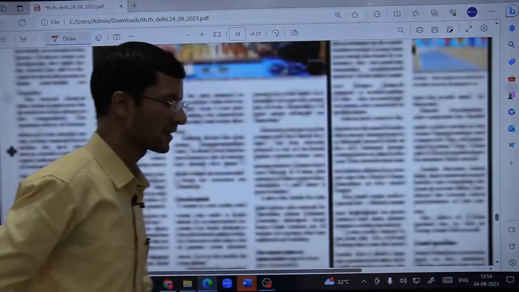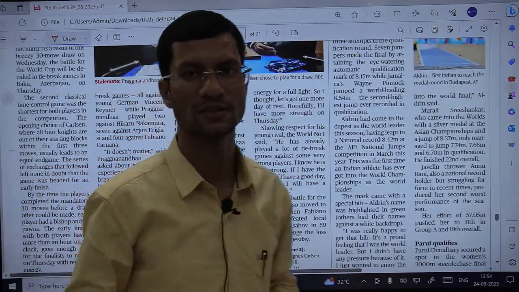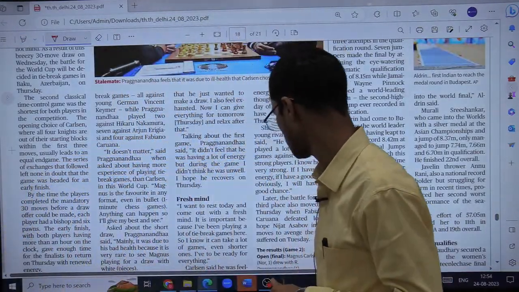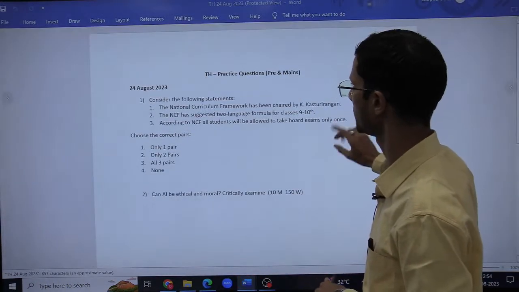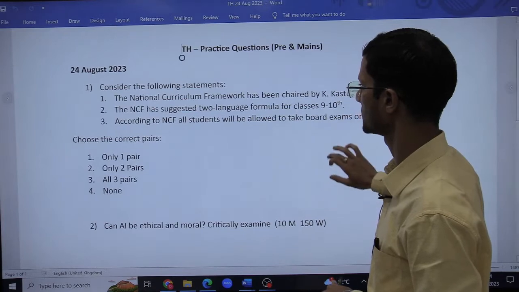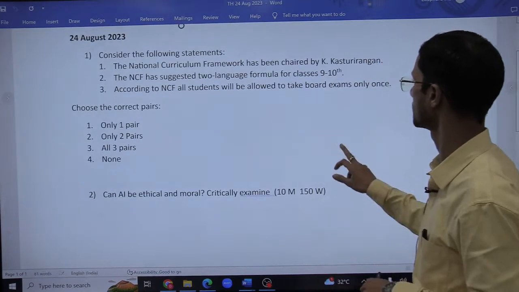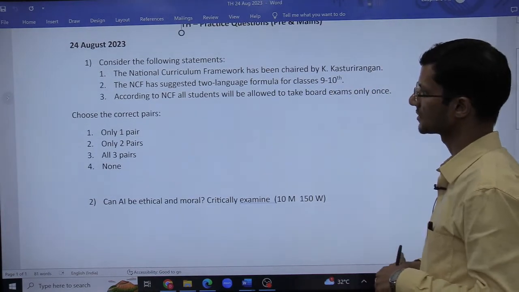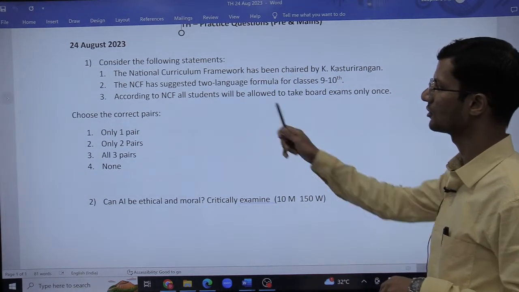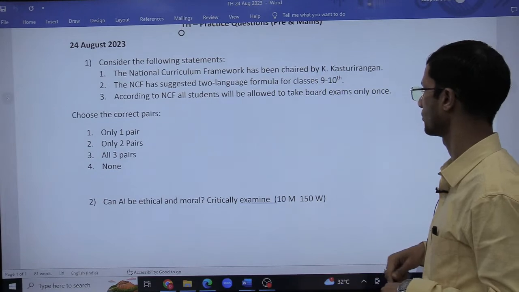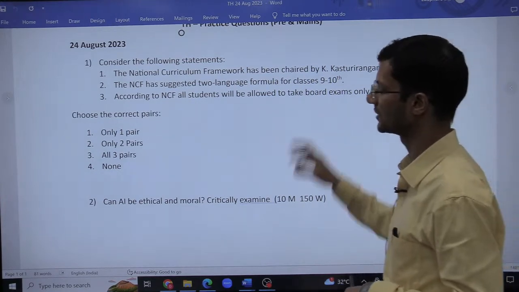Okay. So that's it as far as today's Hindu analysis is concerned. Quickly, let us have a look at today's questions. I mean, the questions based on today's analysis itself as your homework. So quickly, the first is related to the NCF itself. National Curriculum Framework has been chaired by K. Kasturirangan. The NCF has suggested 2 language formula for class 9th and 10th students. And according to NCF, all the students will be allowed to take board exams only once. You need to find the correct answer.